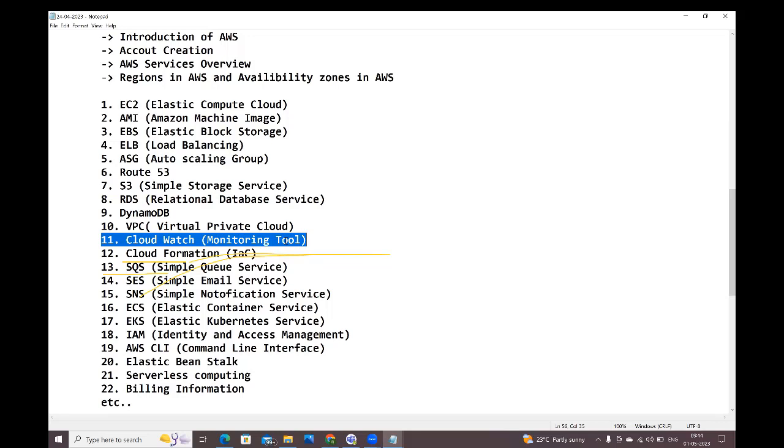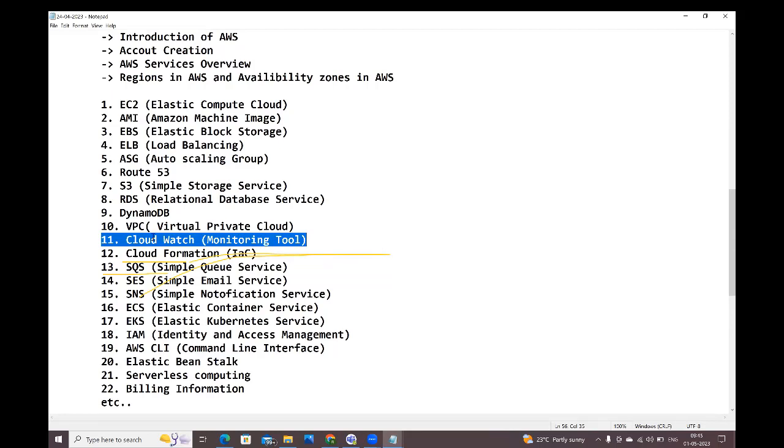What will the alarm do? The alarm will send the notification to the SNS topic. We are going to attach SNS also, guys. Simple Notification Service. The alarm will push the notification to the SNS topic. Whoever subscribed to this SNS topic, SNS will trigger the email to all the subscribers. It will send email to all the subscribers, or it will send a message to phone numbers, guys.